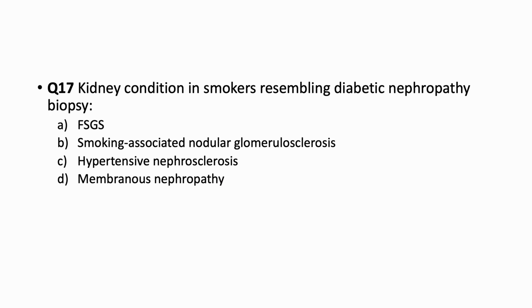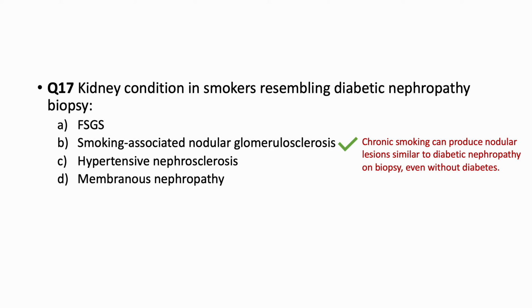Moving next, the question says kidney condition in smokers resembling diabetic nephropathy on biopsy. So which conditions do we normally find in smokers or chain smokers resembling diabetic nephropathy? So here the answer will be smoking associated nodular glomerulosclerosis. Chronic smoking can produce nodular lesions similar to diabetic nephropathy on biopsy even without diabetes.